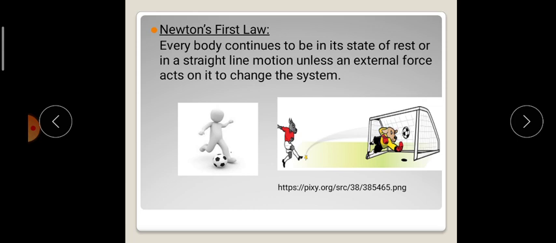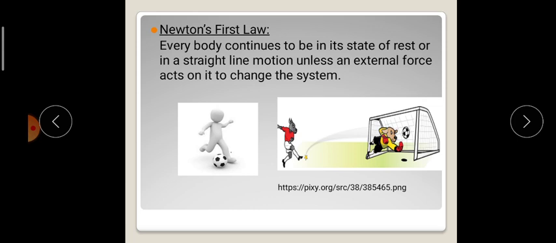When a person kicks the football, that means an external force is acting on it. As a result, it moves in a straight line until it touches the net, where the net applies force on the football. As a result, the football's straight line motion has been stopped by the net.